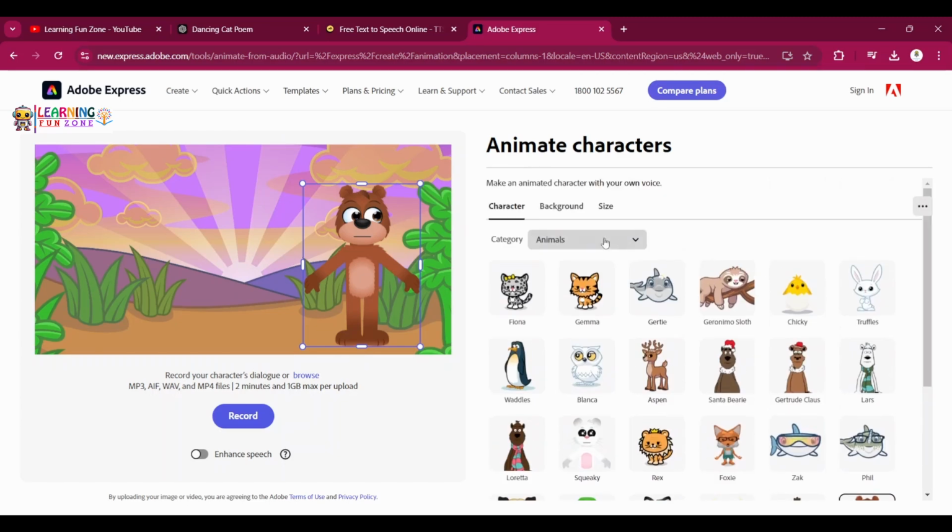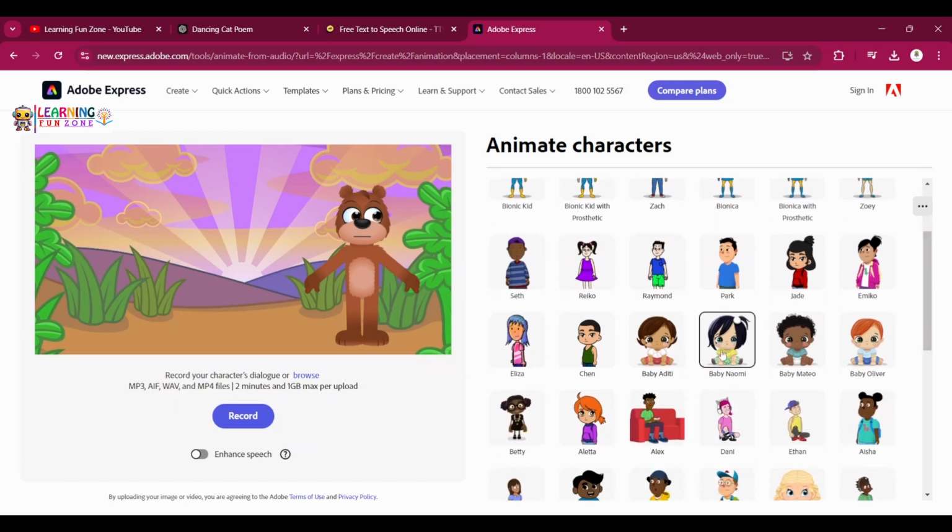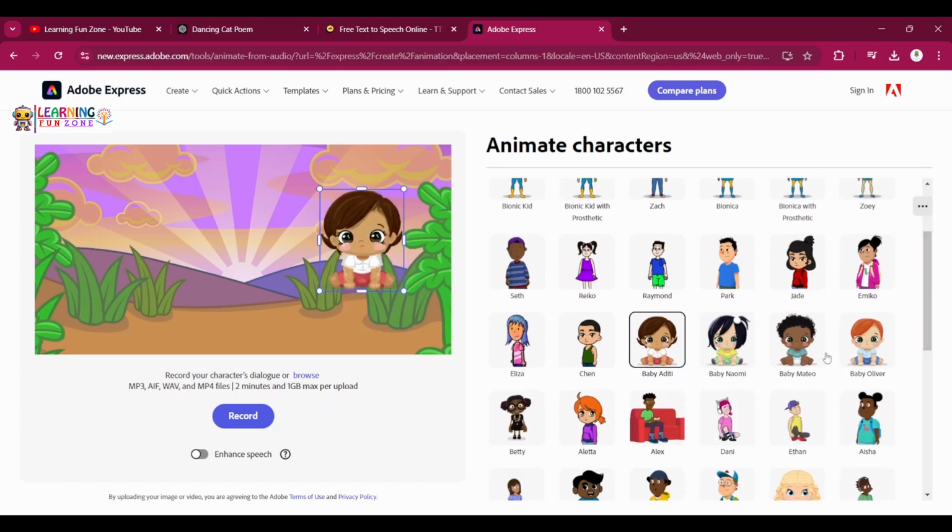I'll take a small girl. So let's go young people. And wow, these are so cute, right? So let's select this one. I think this is also cool.